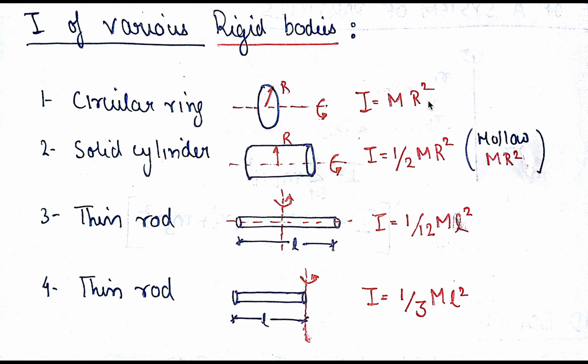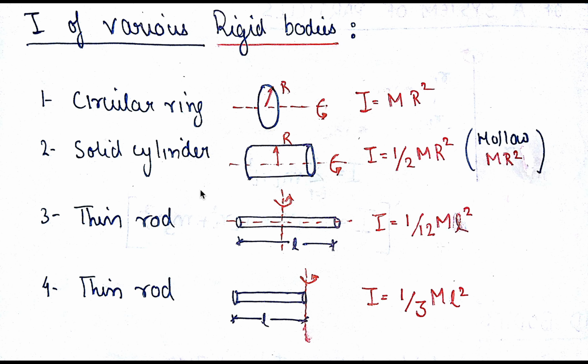So for the ring, I equals mr square. For the solid cylinder, it is half mr square. Remember that sometimes in the question it's given hollow, and in haste we just apply the solid formula and get the answer wrong. I remember in 2013 JEE Mains, there was a question related to a hollow cylinder, and by mistake I applied the wrong formula and marked the answer wrongly.